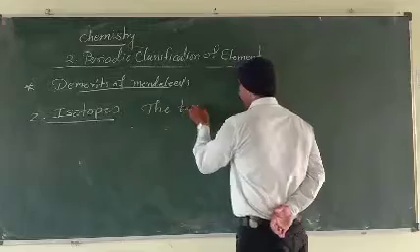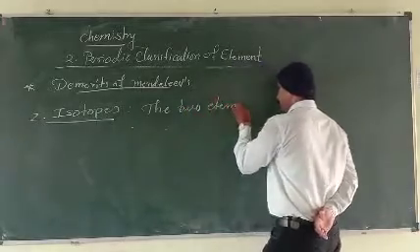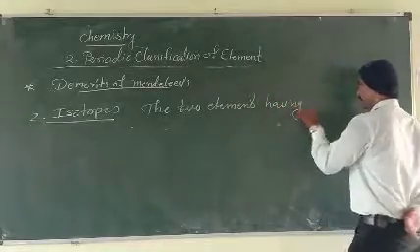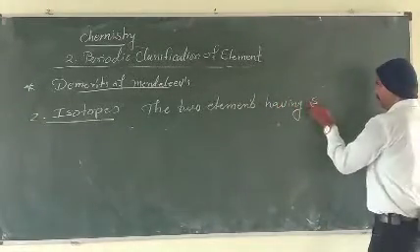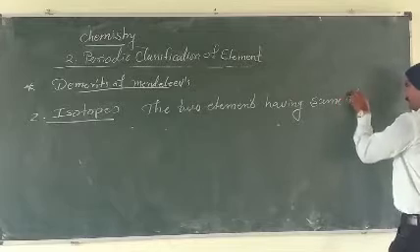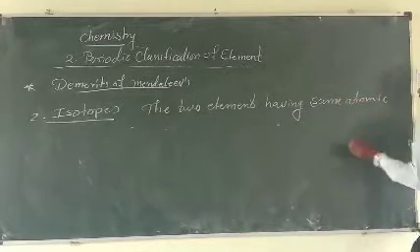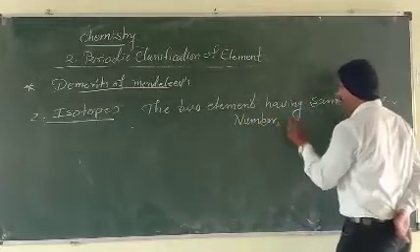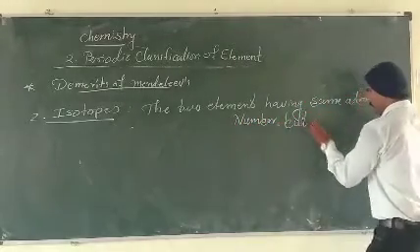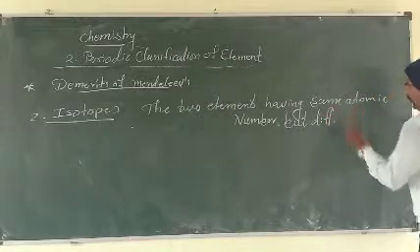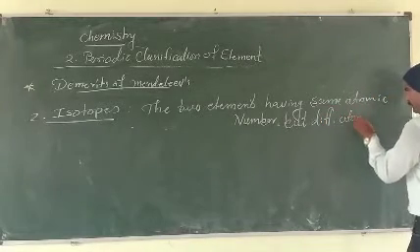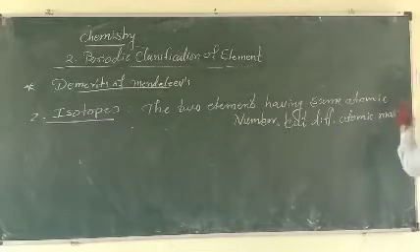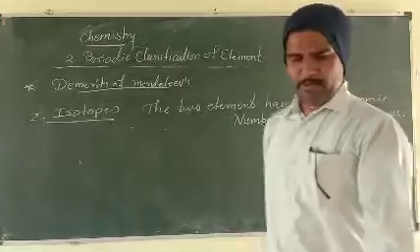Two elements having the same atomic number, but different atomic masses. Okay, these are the isotopes.